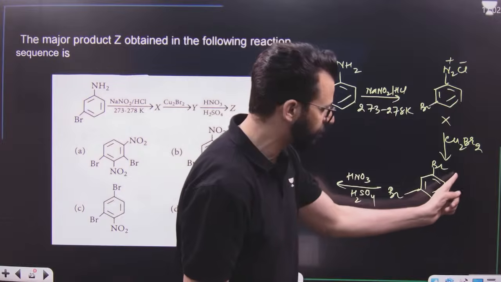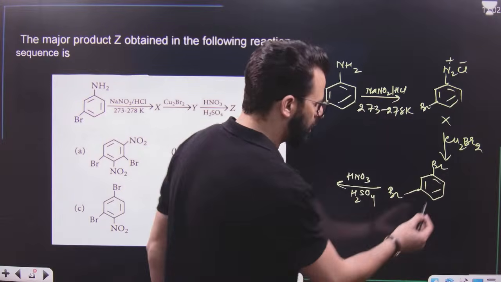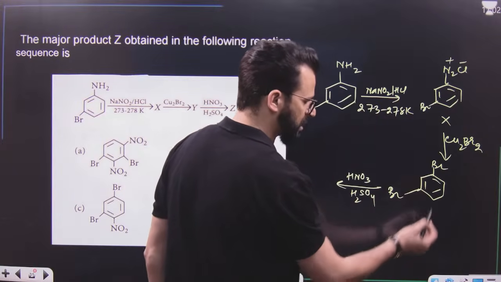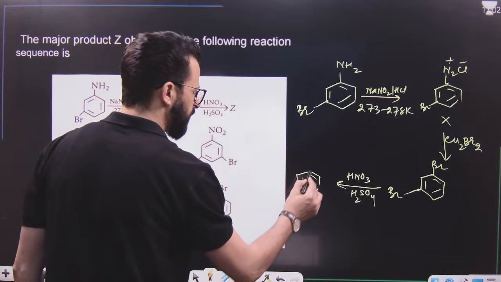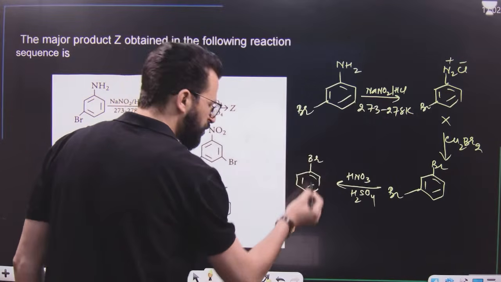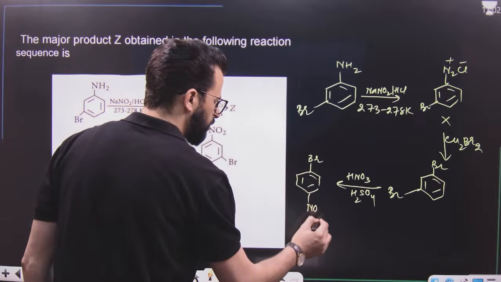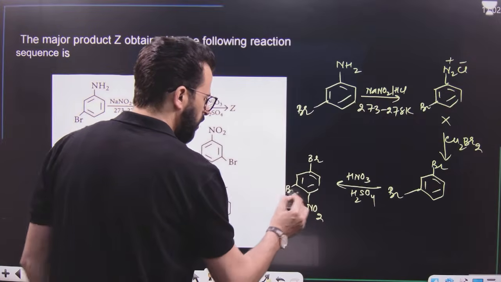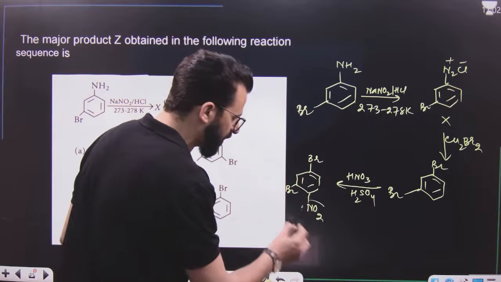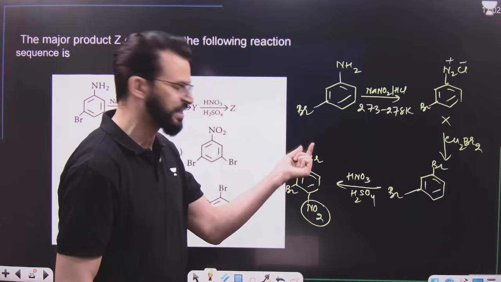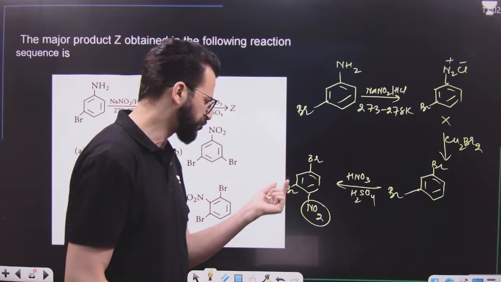So nitro will prefer to go to this ortho position or to this para position. So the major product can be, with respect to this bromine, NO2 will go to para position, or with respect to this bromine, NO2 will go to this position. That means only one NO2 will be added, either para with respect to this bromine or para with respect to this bromine.